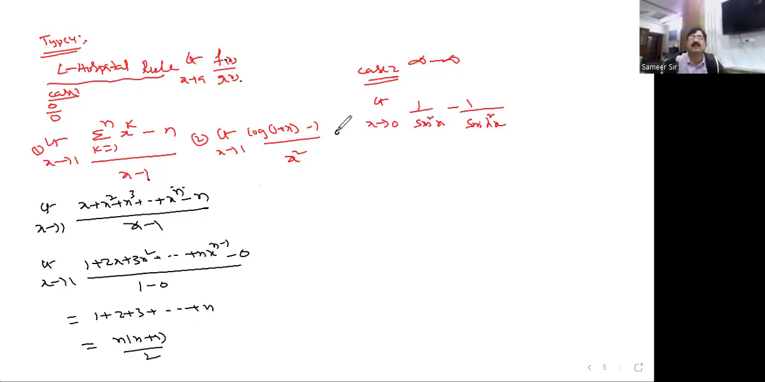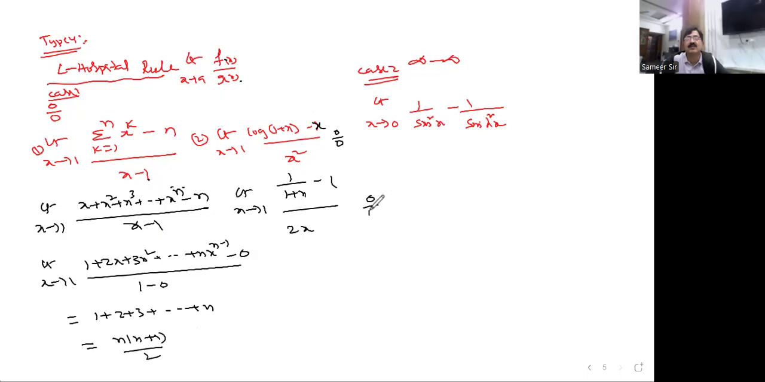Whereas here, it is also 0 by 0 form. Let us see, I am differentiating this one. The moment I differentiate this, I get 1 by 1 plus x. Here, not 1, it is x. If you differentiate, you are getting 1. This is 2x.